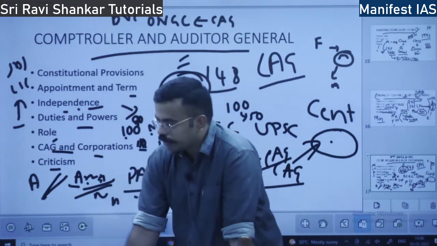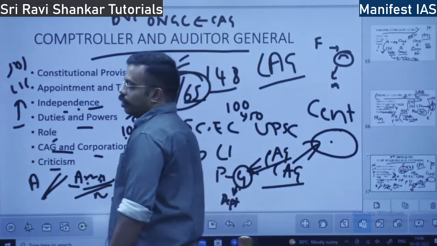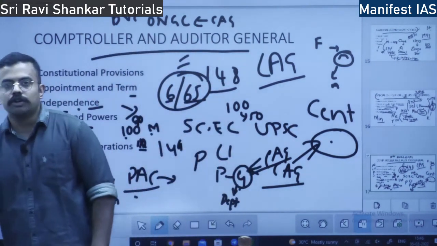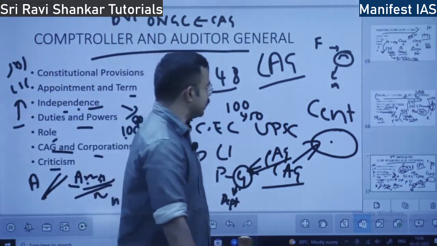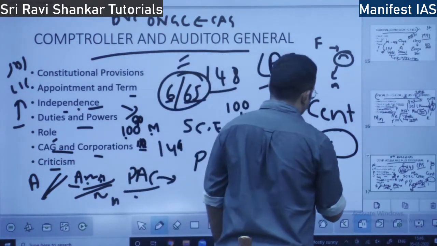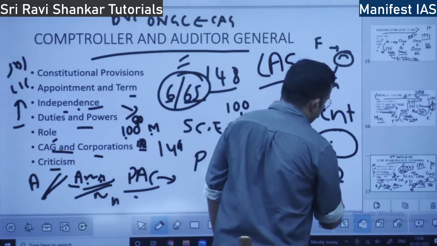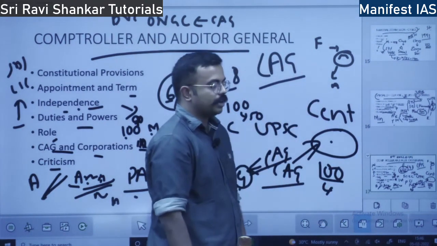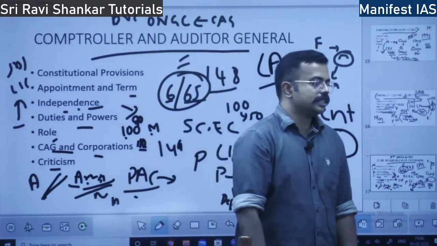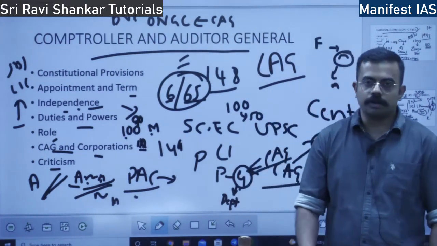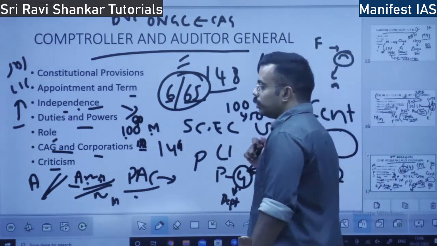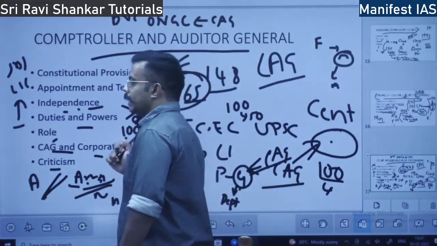Because of CAG fear, the departments of the government do not spend the money. Suppose 1000 crore is given to a department. They fear spending the money. What if the CAG finds some fault? Because of that fear, they don't do judicious spending.